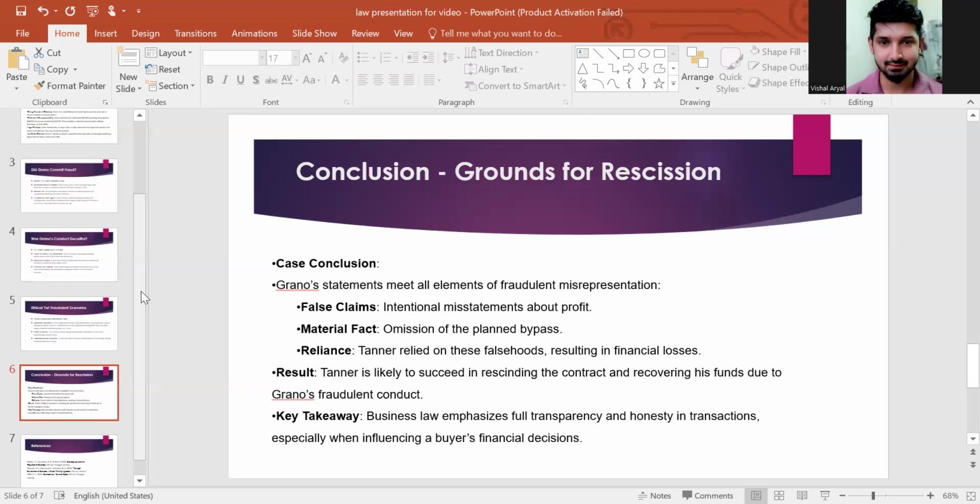So from this case, the key takeaway is that business law emphasizes full transparency and honesty in transactions, especially when influencing a buyer's financial decision.